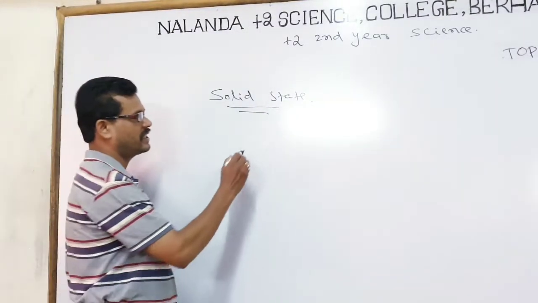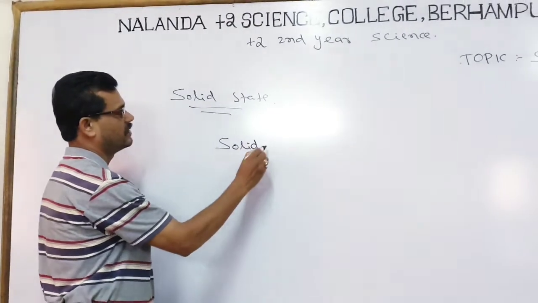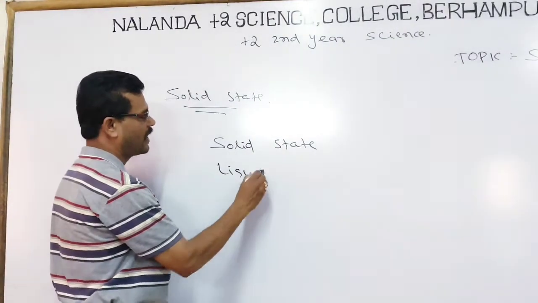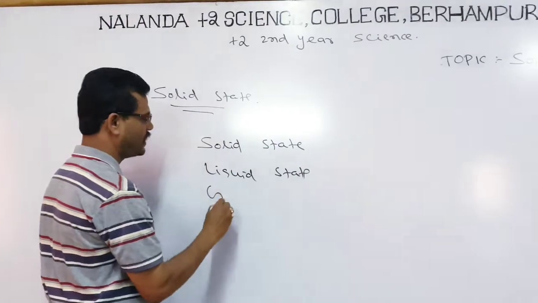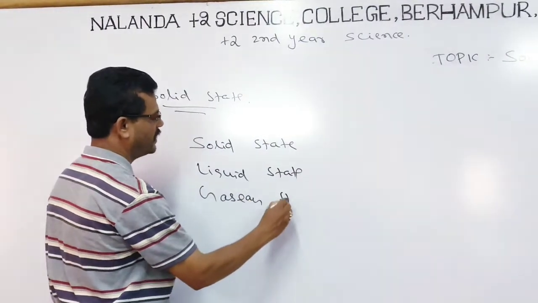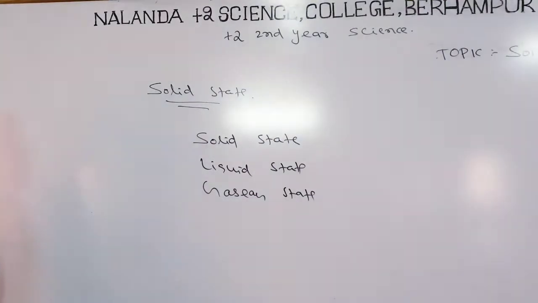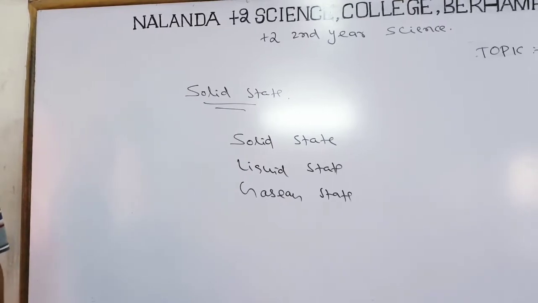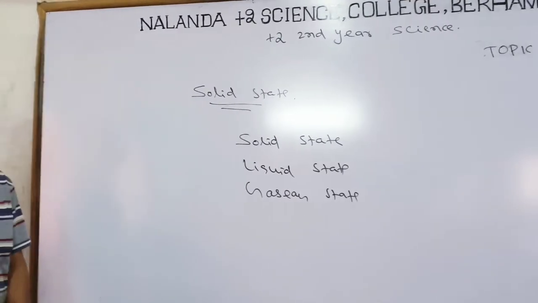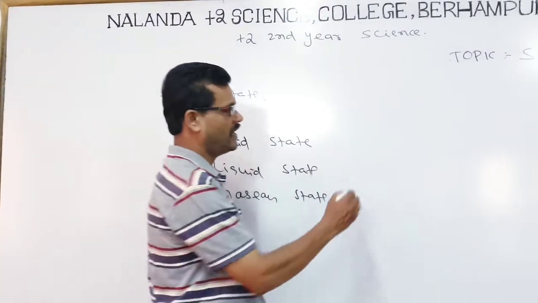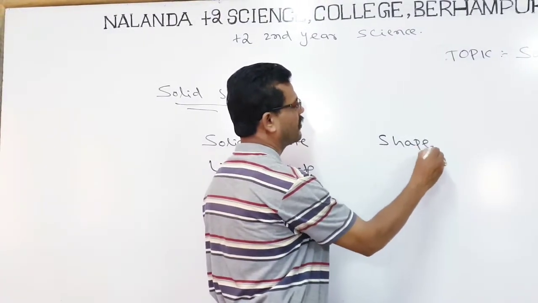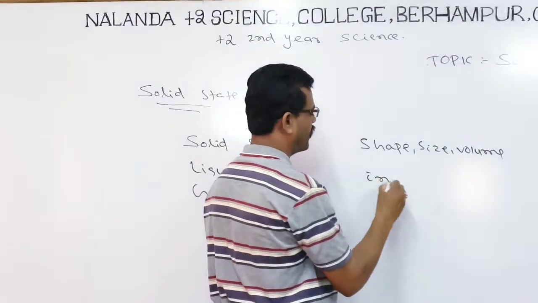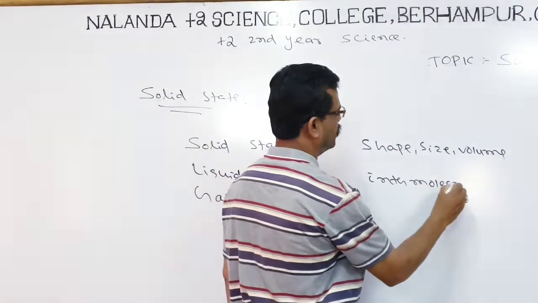Whenever we compare the three states of matter present in our nature, all matter: solid state, liquid state and gaseous state. There are three states where all elements are found to exist, and these three states can be compared with respect to their shape, size, volume and intermolecular forces.